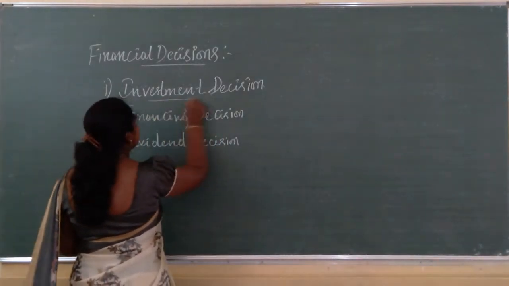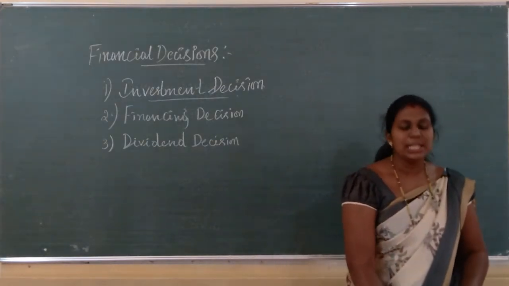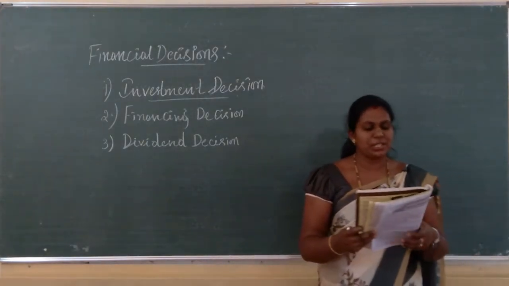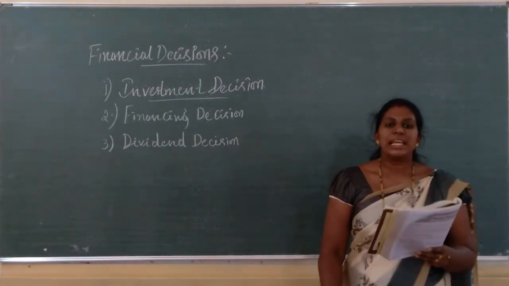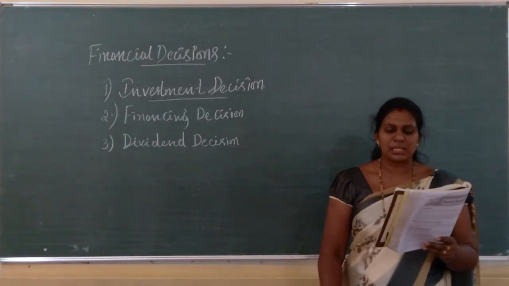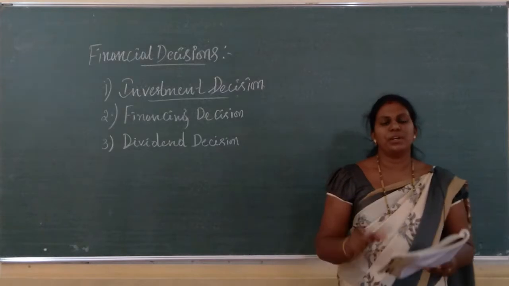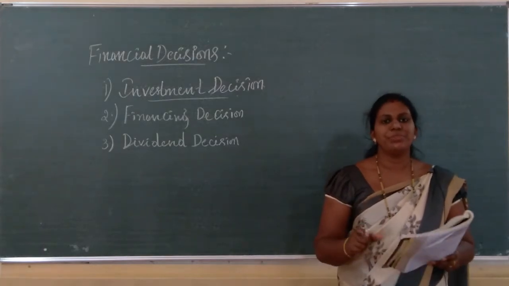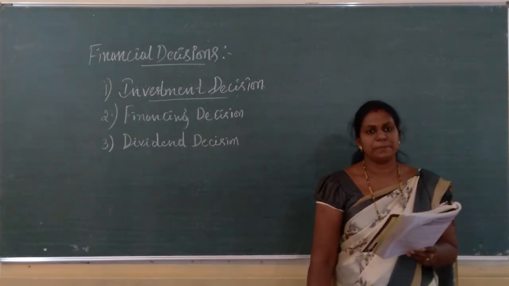Okay. So let us discuss this investment decision. What is this investment decision? See here, investment decision is a financial decision which relates to how the firm's funds are invested in different assets.